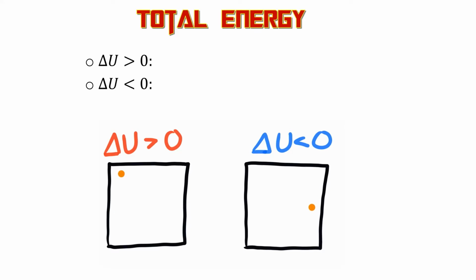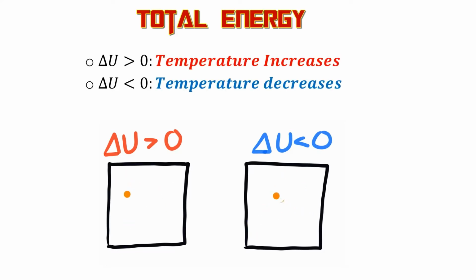In a thermodynamic process, you're usually looking at the change in internal energy between different steps of the process. Internal energy is basically a measure of total energy of all the molecules, so it's directly correlated to temperature. If your change in internal energy is positive, that means the internal energy is increasing, which means the temperature is increasing. If the change in internal energy is negative, that means that energy is decreasing, and therefore the temperature is decreasing. So if delta U is positive, the molecules are getting faster. If delta U is negative, the molecules are getting slower.